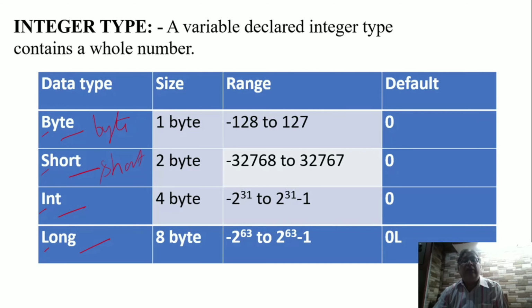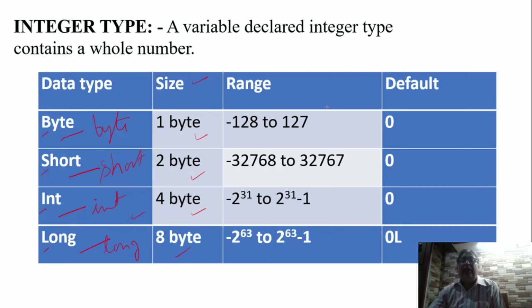So what is this table all about? Please go through this table. Size. What does the size mean? When we define any variable of byte type, it will occupy 1 byte in memory. Short type of variable will occupy 2 bytes. Int will occupy 4 bytes and long will occupy 8 bytes.